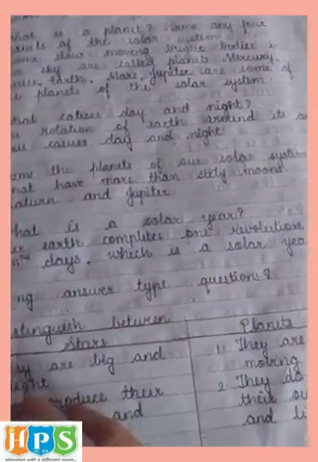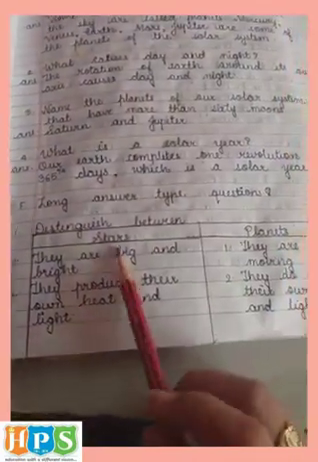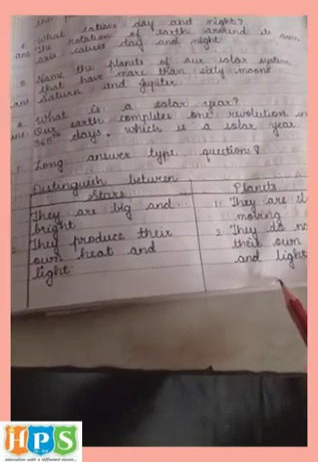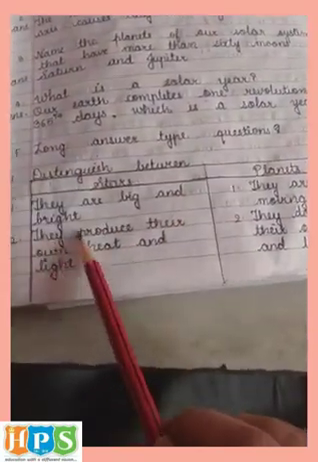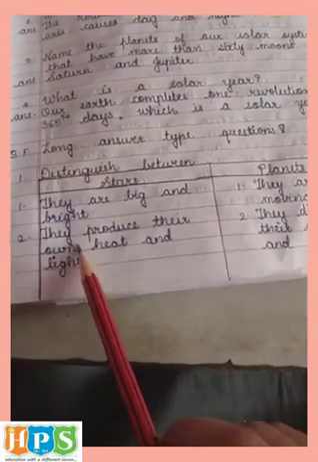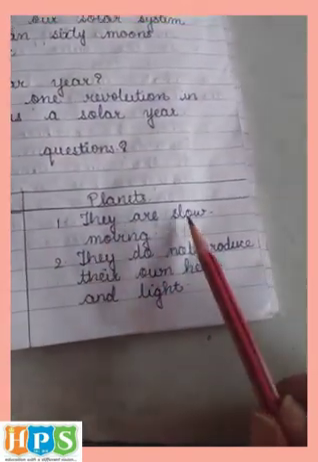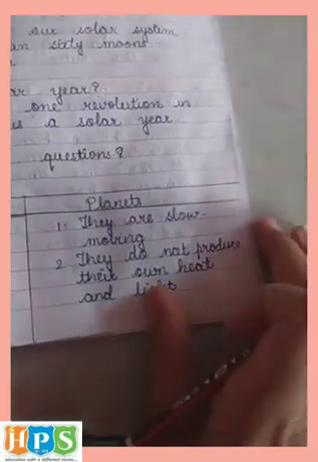Okay? Next, long answer type questions. First one, distinguish. You have to make the columns like this, form the table. First point you have to write in stars. They are big and bright. Second point in the stars you have to write, they produce their own heat and light. And in the planets column you should write, they are slow moving. Second point is, they do not produce their own heat and light.